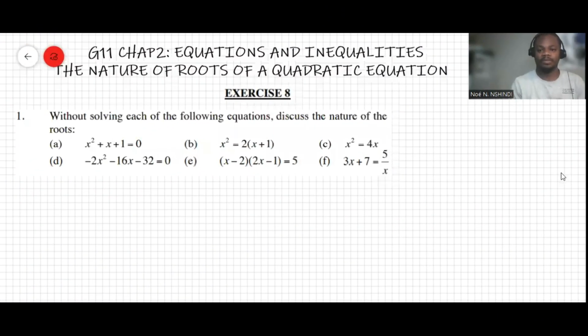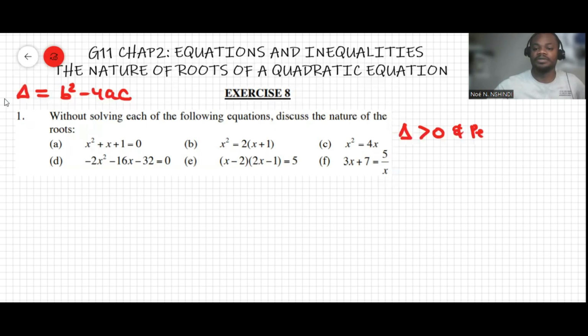Well, now we're going to talk about the nature of roots of quadratic equations. Note that for quadratic equations, the root is determined by what we call delta. The discriminant delta is b squared minus 4ac. Sometimes if delta is greater than 0 and a perfect square,